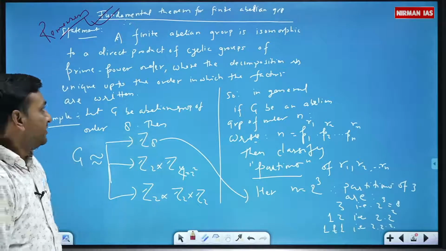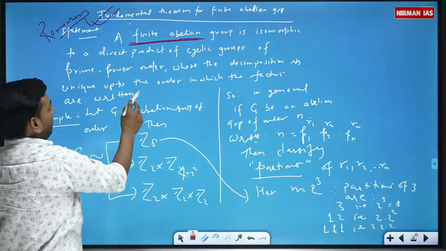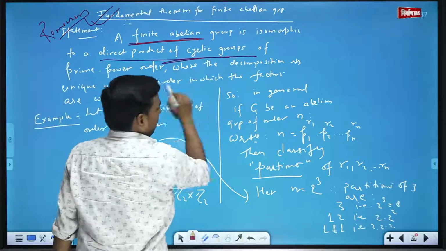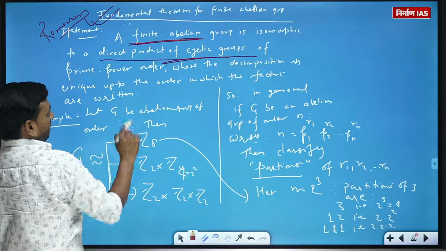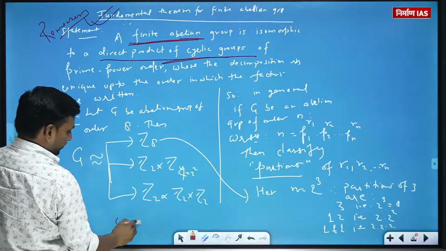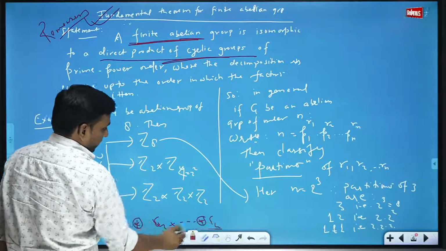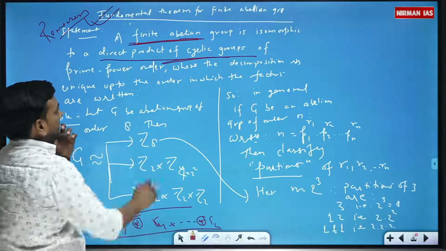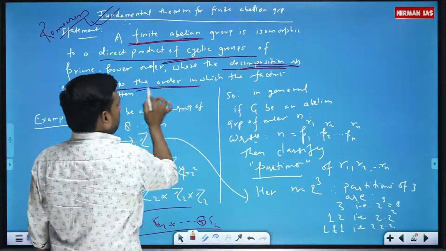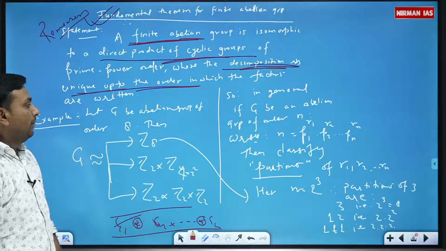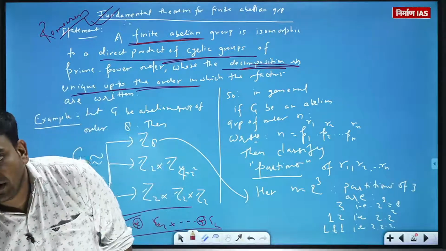So what it says: a finite abelian group is isomorphic to a direct product, something like Z2 cross Z2 or something like that. That means G1 cross G2 cross up to Gn. This is called direct product. This is very important, where the decomposition is unique up to order. Now I'm just going to tell you what it means and why I have written this thing.